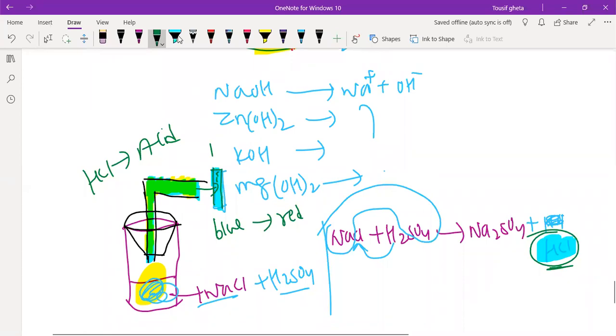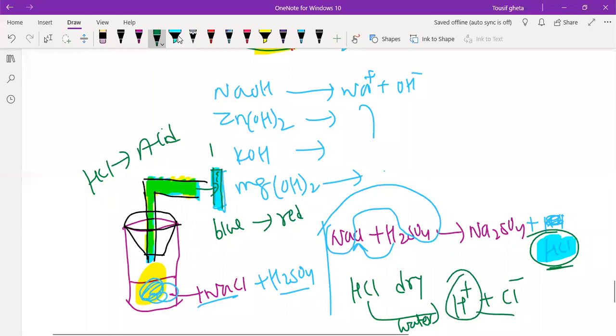See, HCl, when it was coming out in the form of gas, was dry. And HCl can show its acidic property only when it comes in contact with water. When it comes in contact with water, it gives H+ ions and Cl-. When H+ ions come, that is acidic in nature, and because of that blue litmus changes to red. Blue changes to red because of which ions?